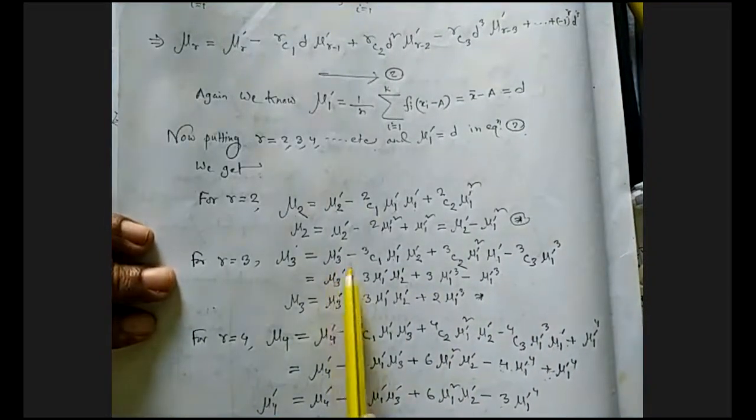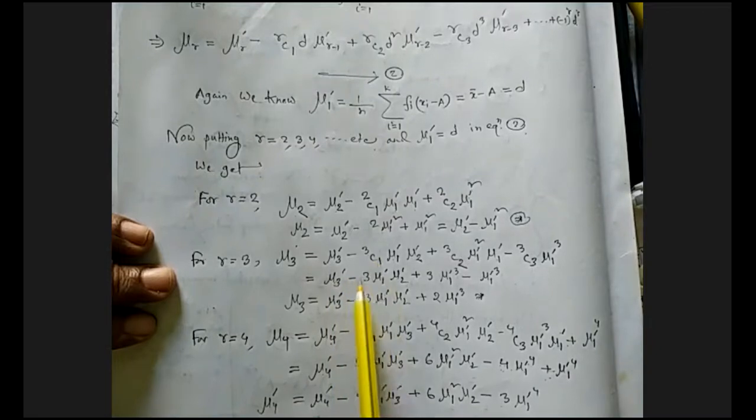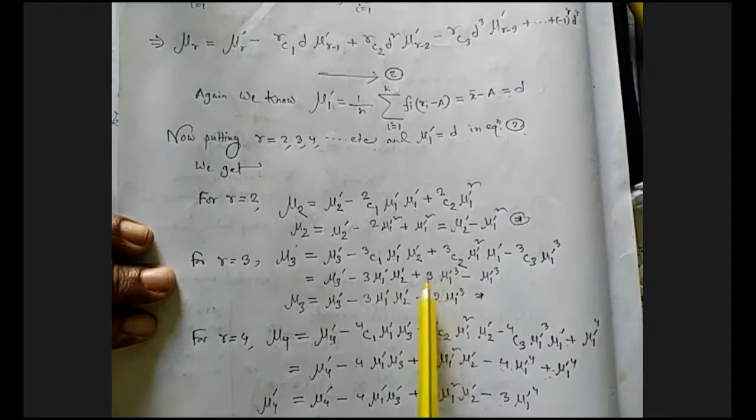So mu3 equals mu3 dash minus 3C1 means 3, mu1 dash and mu2 dash, and 3C2 means 3 by the definition of combination formula, times mu1 dash whole square and mu1 dash, that is mu1 dash whole cube. 3C3 means 1, and mu1 dash whole cube. So just subtracting this 3 from 1 mu1 dash whole cube, we get only 2 mu1 dash whole cube. This is the relationship for r equals 3 between raw moments and corrected moments. The third corrected moment equals this.